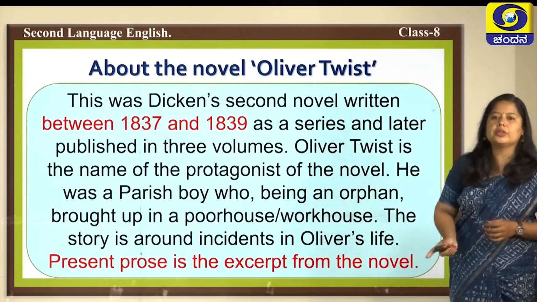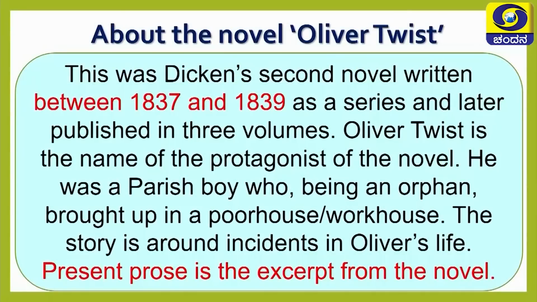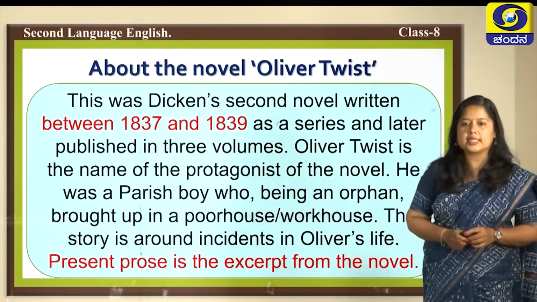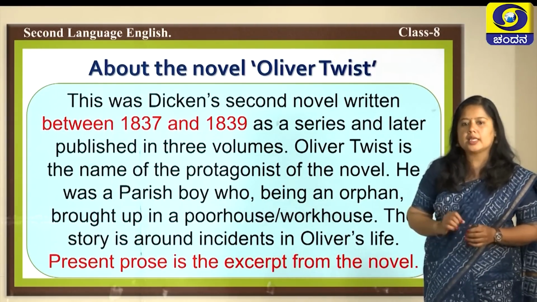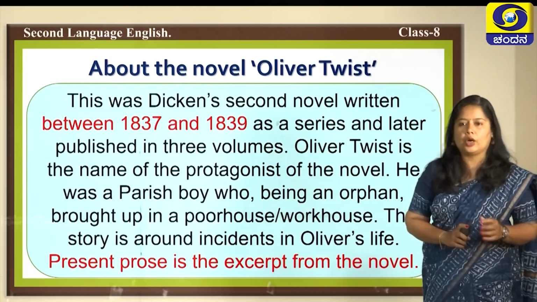Now, coming to the text. This was Dickens' second novel, written between 1837 and 1839 as a series and later published in 3 volumes. Oliver Twist is the name of the protagonist of the novel. He was a parish boy who, being an orphan, was brought up in a poor house, that is workhouse. The story is around incidents in Oliver's life, and the present prose is an excerpt from the novel.